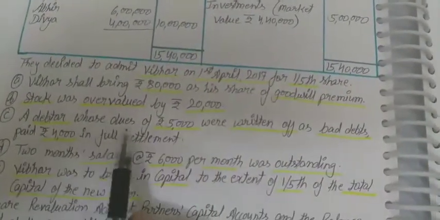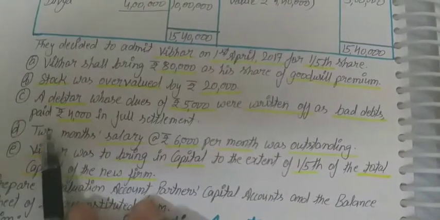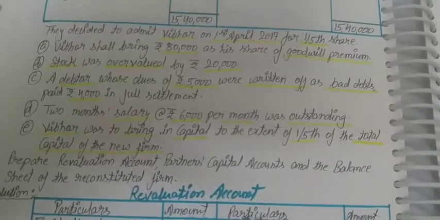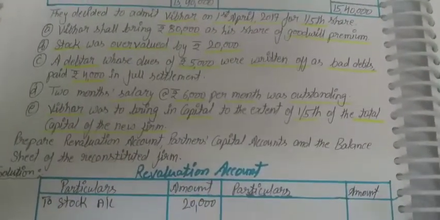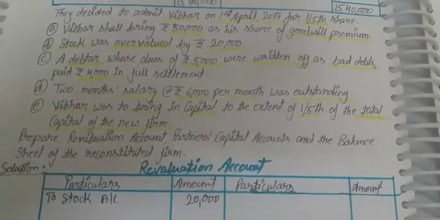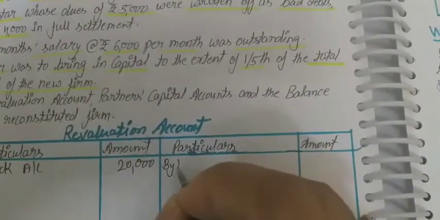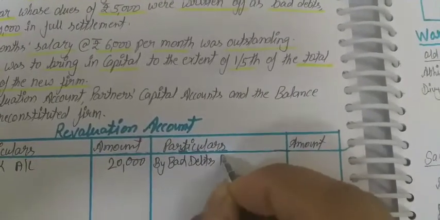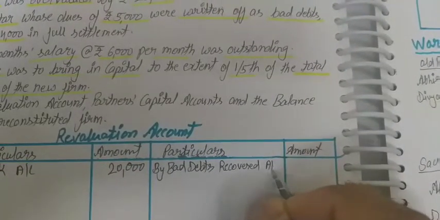Next, a debtor whose dues of rupees 5,000 were written off as bad debt paid rupees 4,000 in full settlement. We received the amount, an asset is generated, so it means this is a benefit for the firm. So it will be credited by bad debts recovered account.